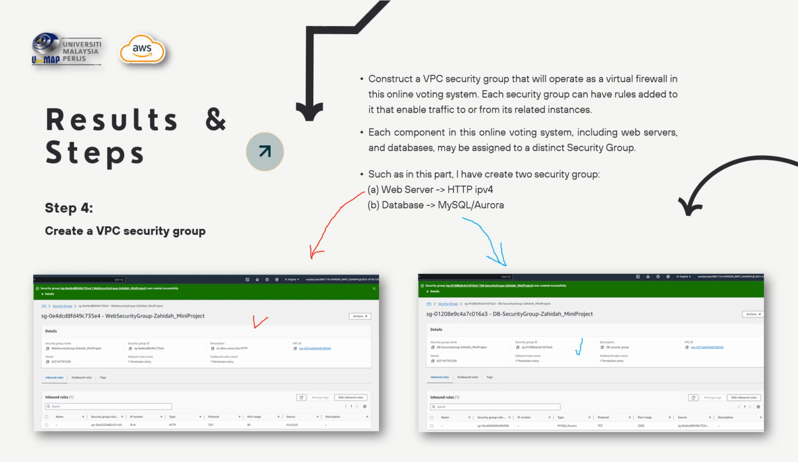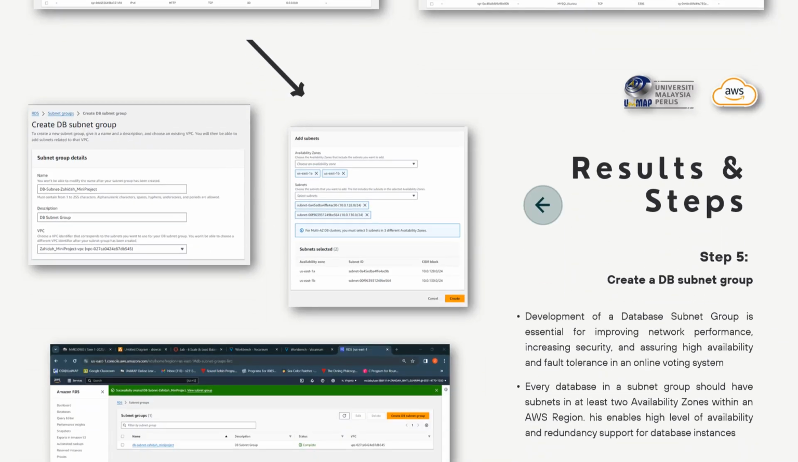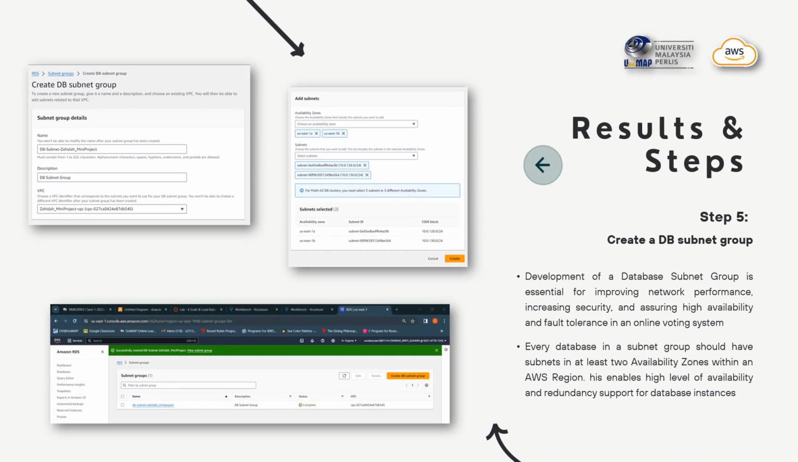Okay, we go to the next step. The next step is to construct a DB subnet group, which is used to notify RDS which subnets may be utilized for the database. Each DB subnet group requires a subnet in at least 2 availability zones.